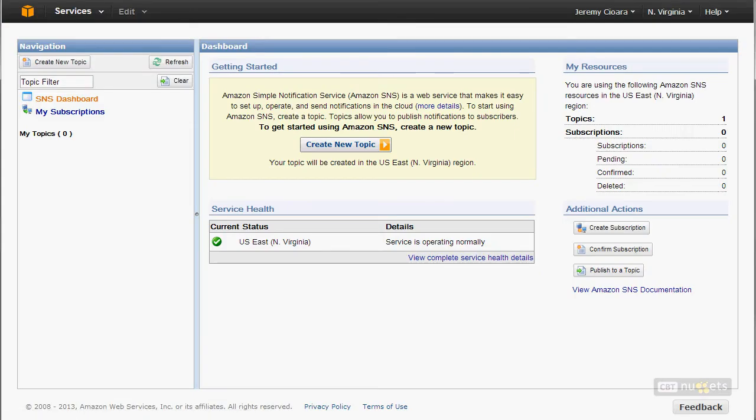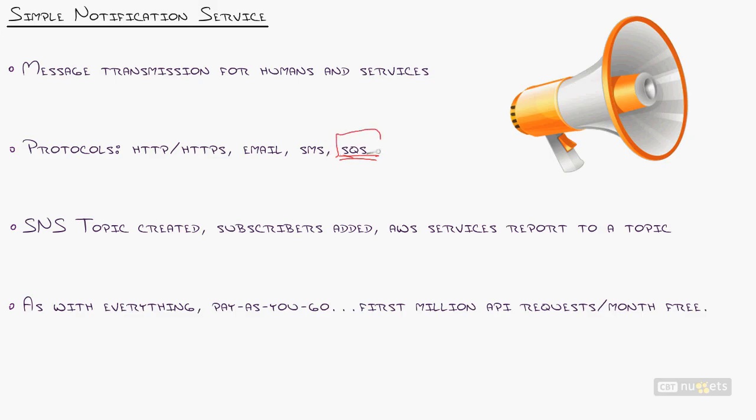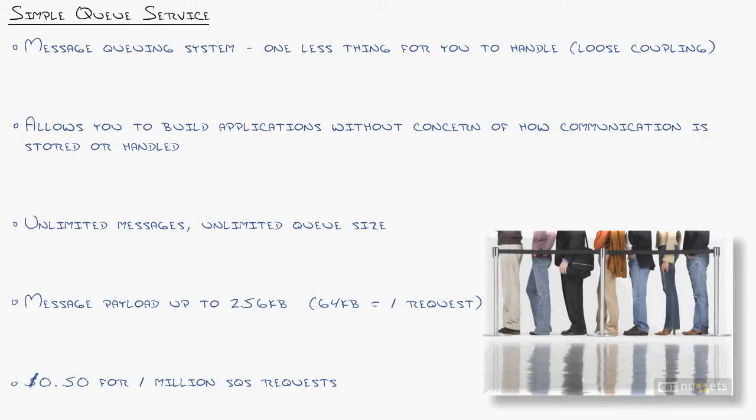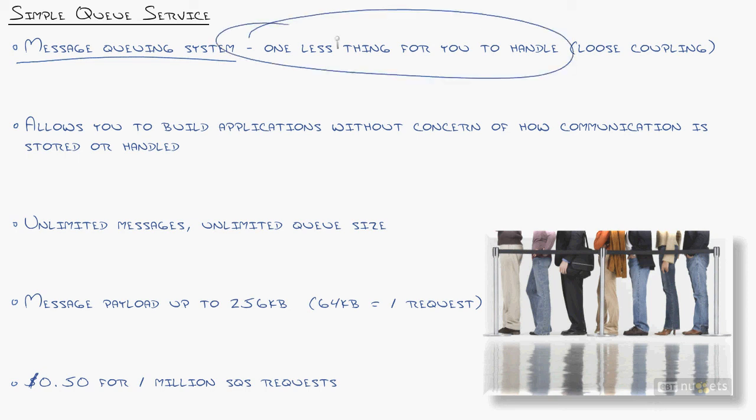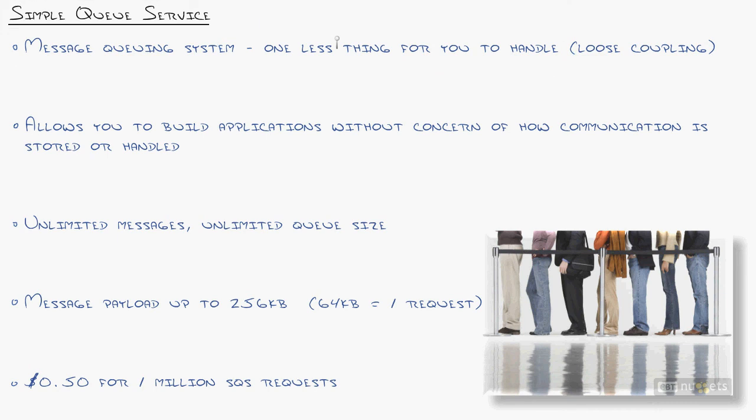The only thing I didn't talk about on there was you can actually send an SNS message to SQS, which is our final S service. SQS stands for the Simple Queue System. It is a message queuing system, and I'll describe what that is in just a second. Looking at the slide, I thought this is the first place I was going to introduce the concept of why you would use these services instead of doing it yourself, but I actually did that when I introduced the Simple Email Service.